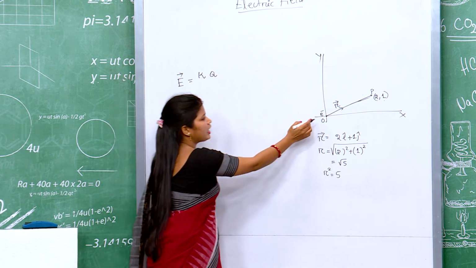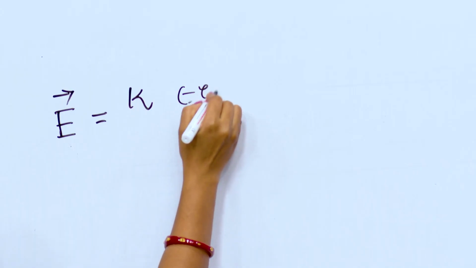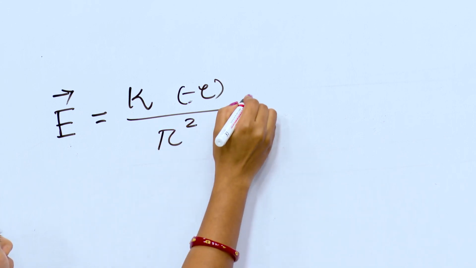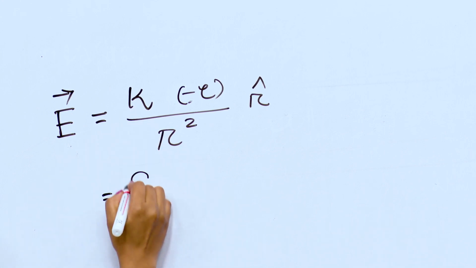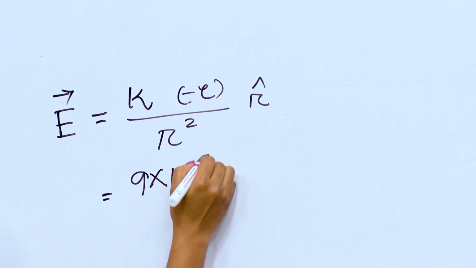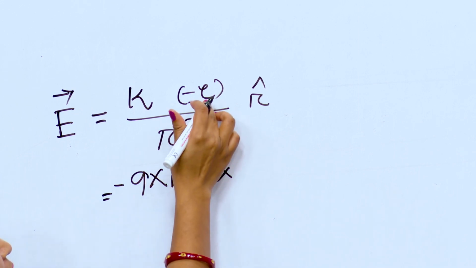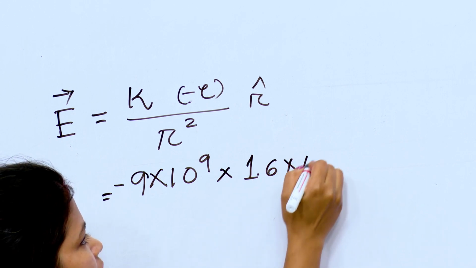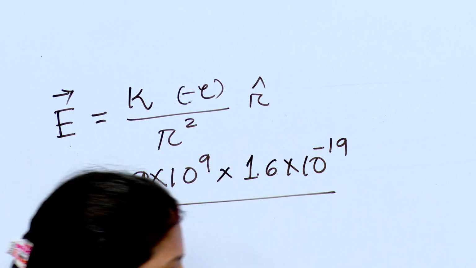Q means here the charge of the electron, that means I can write minus e. What is the value of K? That is 9 into 10 to the power 9, into minus e, what is the charge of one electron? It is 1.6 into 10 to the power minus 19, upon R square. What is R square? Yes, 5,